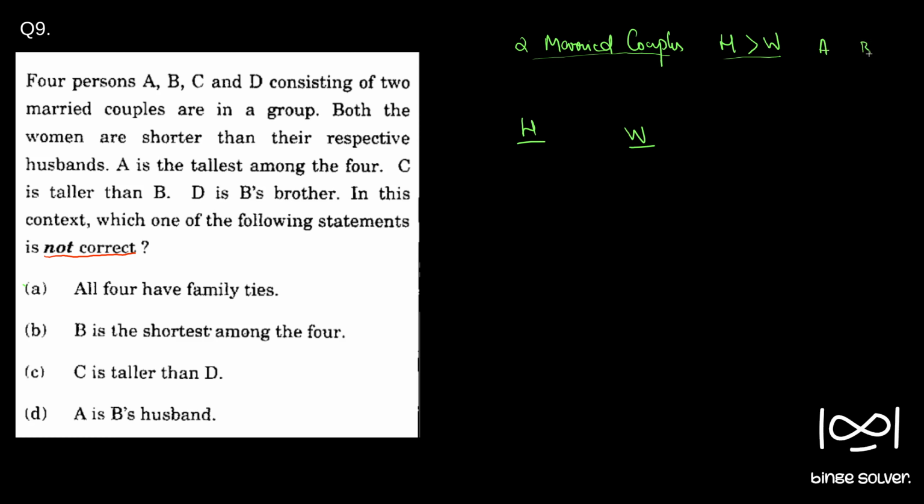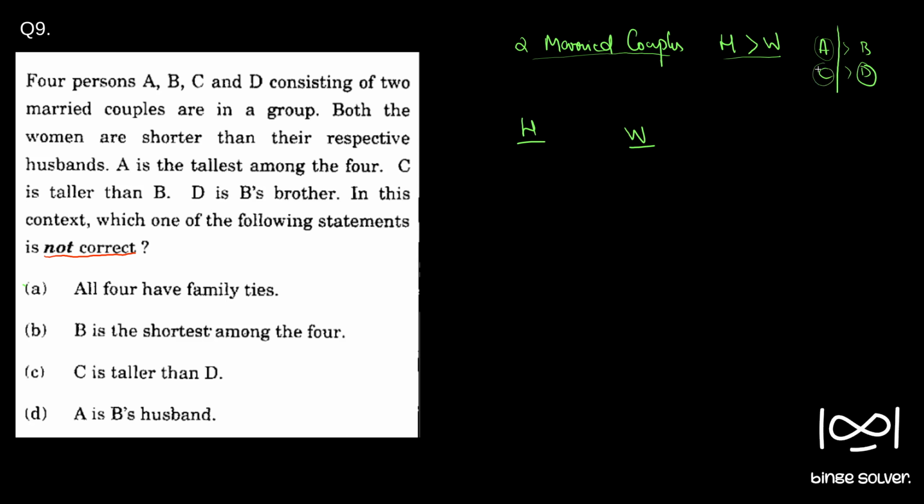If we take A, B as a couple and C, D as a couple, we know that A is taller than B and C is taller than D. If you say the tallest person is D, that cannot be true, since her husband C is taller than her.